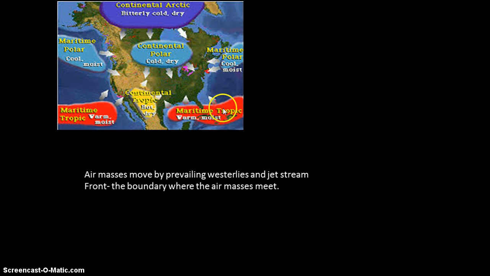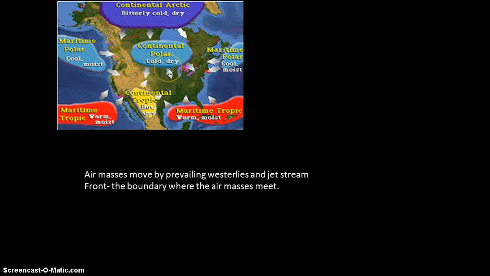Down here we have maritime tropical, maritime being wet, tropical being warm, so wet and warm. And we have continental tropical, which is going to be dry and warm. And then here you see there's a maritime tropical, which is going to again be wet and warm. And so you can start to think about how these affect us in the winter months. We definitely see these two types, continental polar and continental Arctic, that come into our area. A lot of times we have cold and wet.